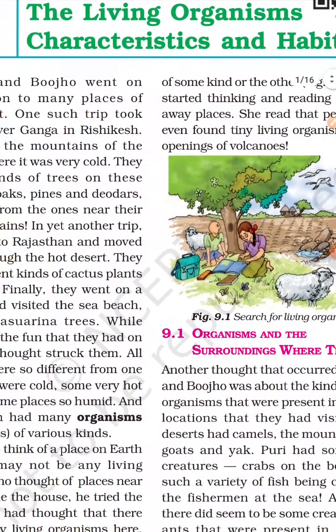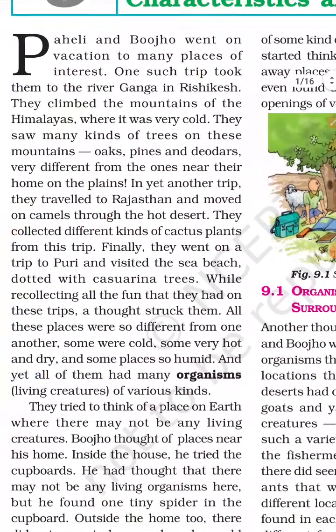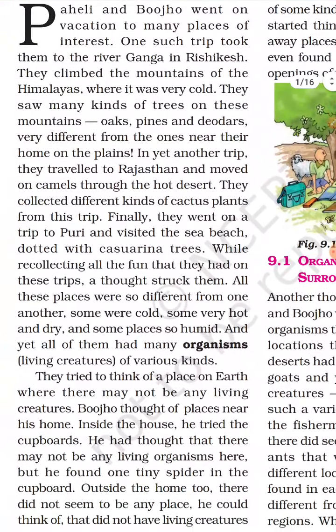So, from here we can say one thing, dear student, from this story of Paheli and Bujo: we can realize that there are so many different types of living organisms, different types of creatures. We cannot find any place on earth where no creature is there.